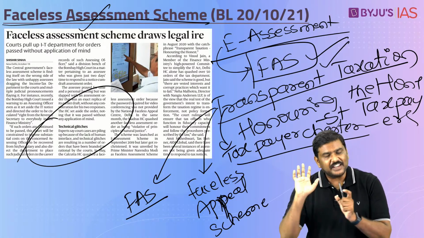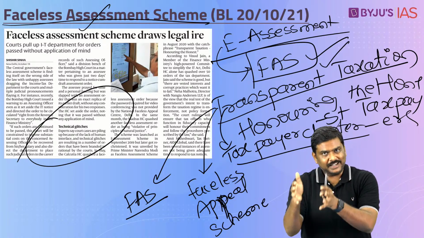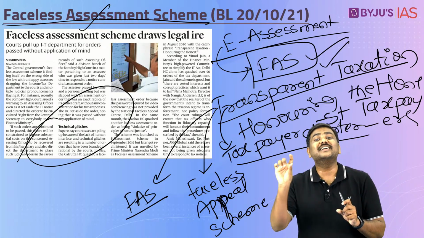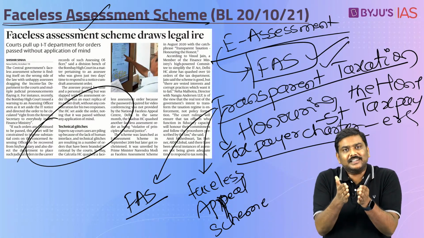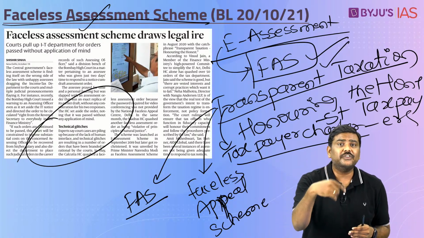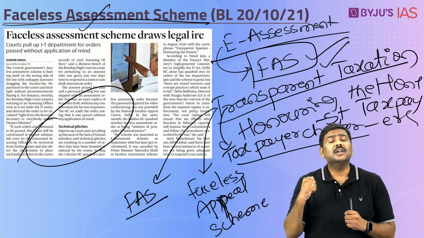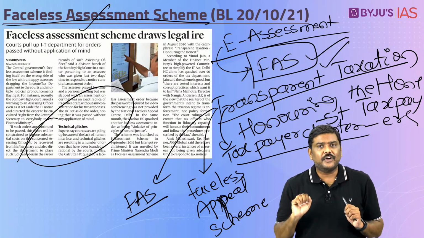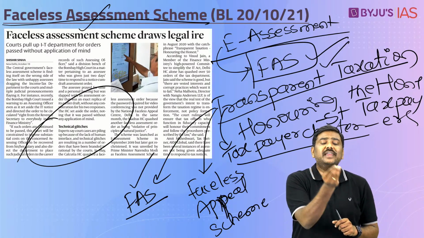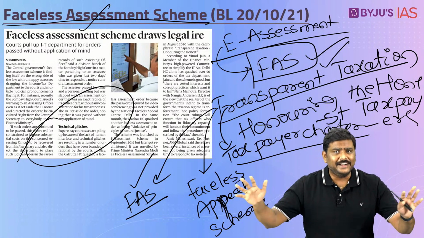The logic here is very simple. Imagine you are a taxpayer. Whenever you pay the tax and file the documents, the whole process is called income tax returns filing. So the returns which you have filed have to be assessed, whether you have filed the right amount of income tax or not, have you quoted all the sources of income or not, etc., have to be identified. In this particular scheme, that is the faceless assessment scheme, your income tax returns could be allocated to any assessing officer throughout India.